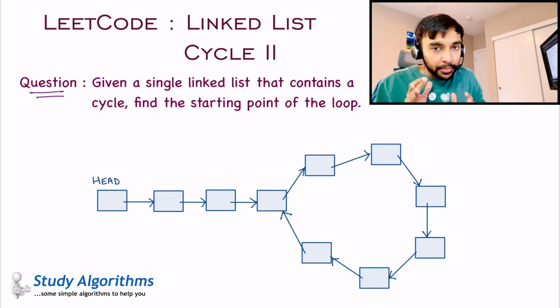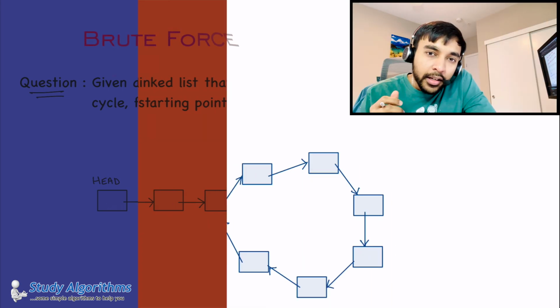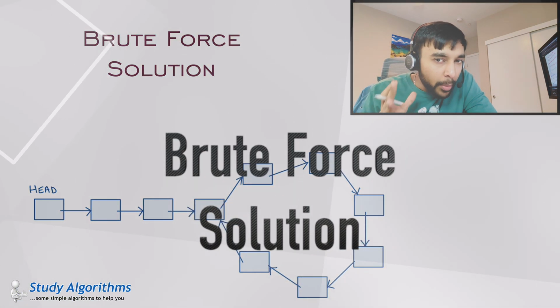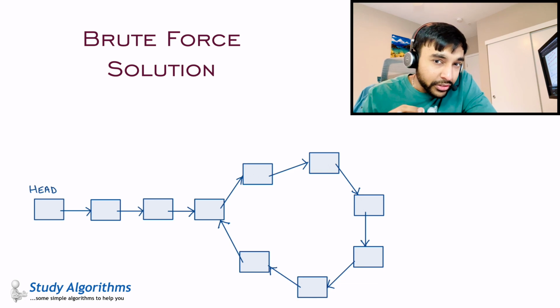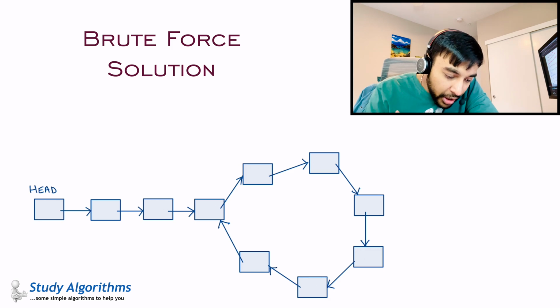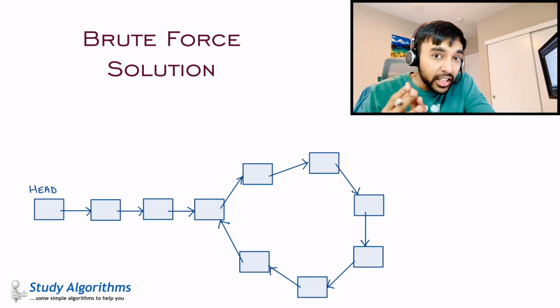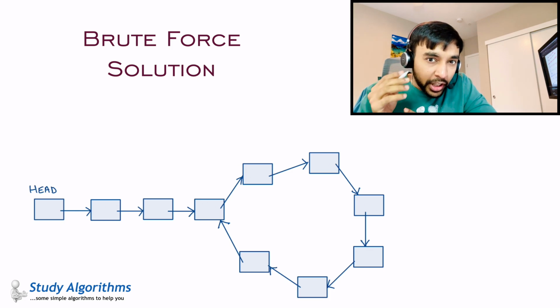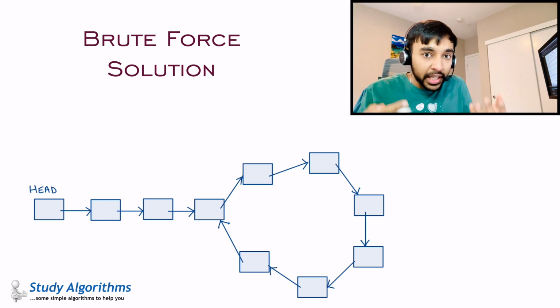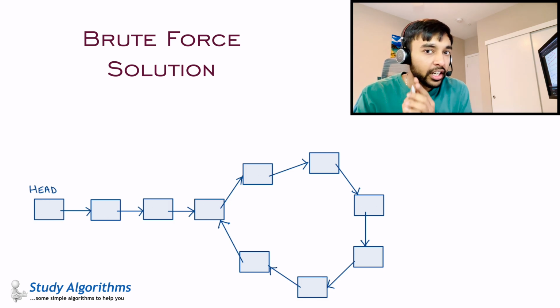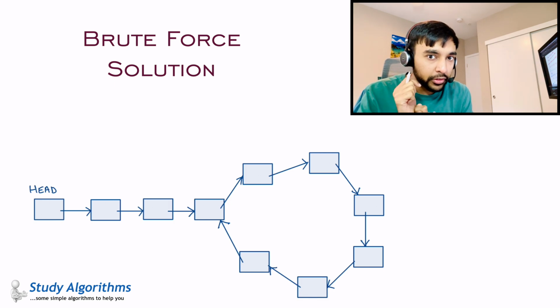Now, if this problem statement is clear to you, feel free to try it out on your own. Otherwise, let us look at some solutions that I can offer you. A good developer will always try to come up with a brute force solution first. That is because it can guarantee you if a solution to a problem exists. So if you're given this sample linked list and I ask you, where does the loop start? What is the first thing that comes to your mind? If you can somehow find the node which is repeating again, the first node that repeats should be the starting point of the loop, right?